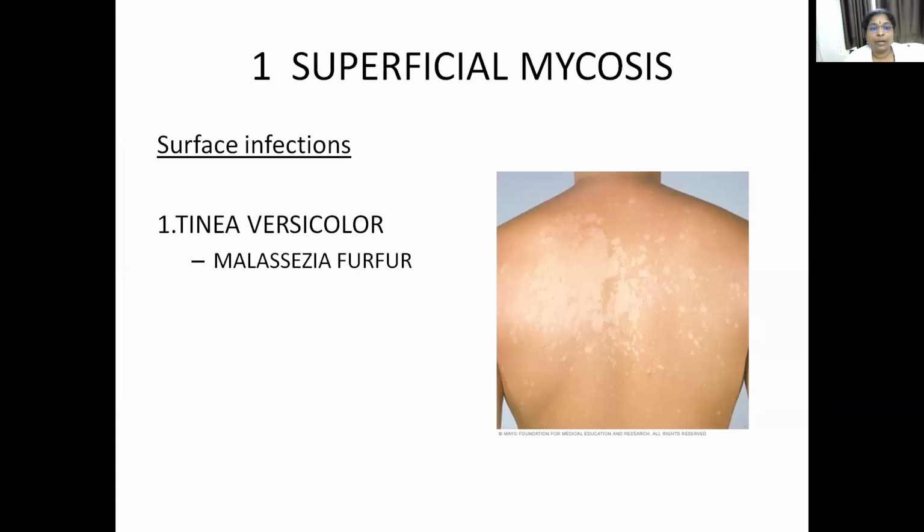Tinea versicolor is a surface infection caused by the fungus Malassezia furfur, which is characterized by white-colored hypopigmented patches on the epidermal layers or dead layers of the skin. So in the picture you can see white-colored hypopigmented patches on the upper layers of the epidermis, caused by Malassezia furfur.